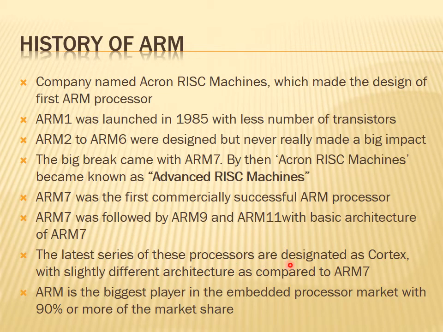After ARM7, the latest series of processors were designed as Cortex, which has a slightly different architecture compared to ARM7. ARM is the biggest player in the embedded processor market, with 90% or more of the market share. So it is a very famous processor available in the market today.